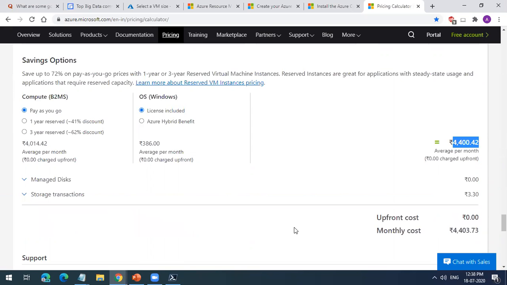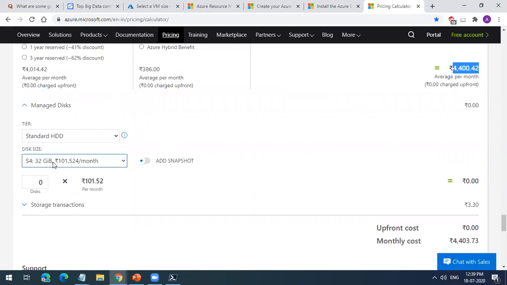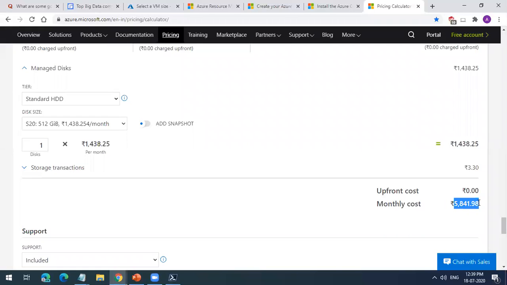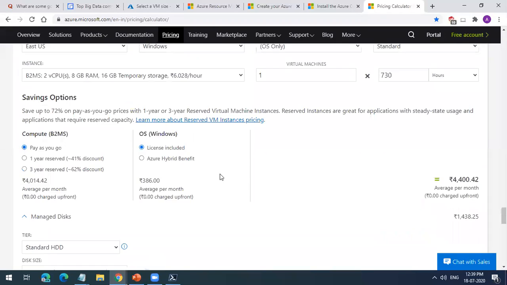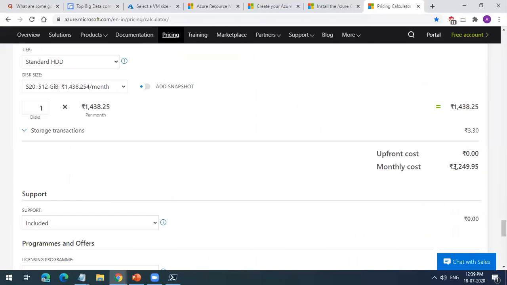Okay, this is about the VM. And if I go to manage disks and select a standard HDD, 512 GB, one disk, the disk will cost me this much. So you can see the total cost: it will cost me 5,841 rupees 91 paise every month if I create this machine and run it for 730 hours. But sometimes people may run it for 300 hours only. If I run it for 300 hours, this will be the cost. So this is how you can see the cost.